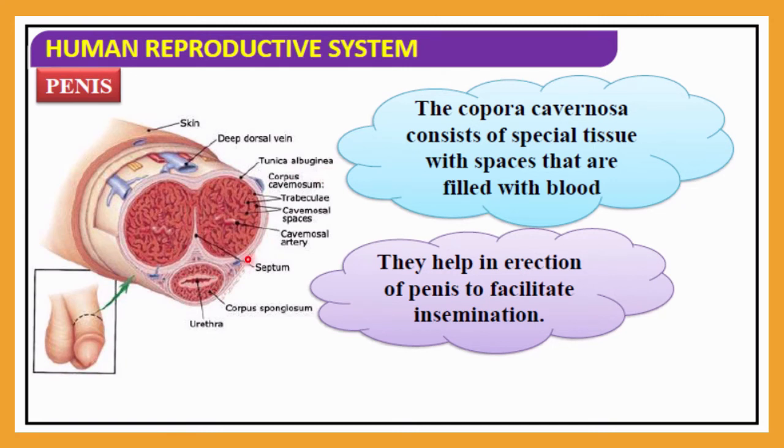So now let me explain the role of these muscles. The corpora cavernosa consists of a special tissue with spaces that are filled with blood, and they help in erection during intercourse. They help in the erection of the penis to facilitate insemination inside the vagina. So these play a very important role during sexual intercourse.